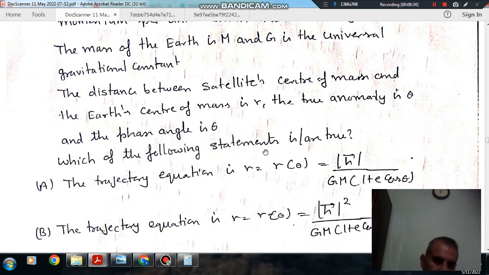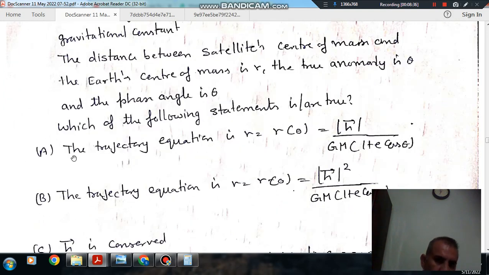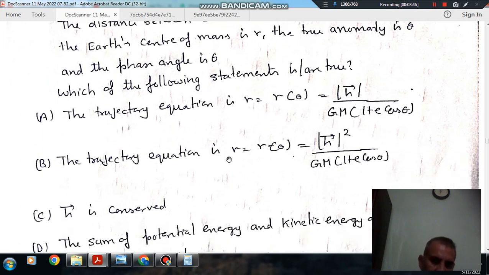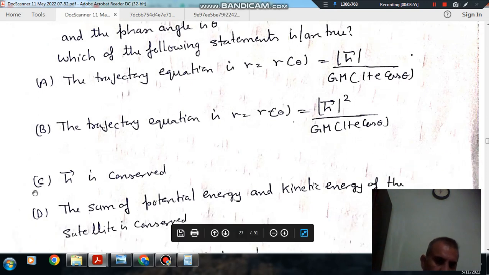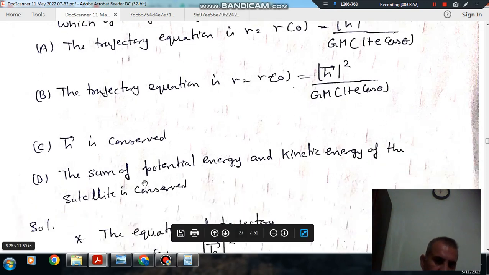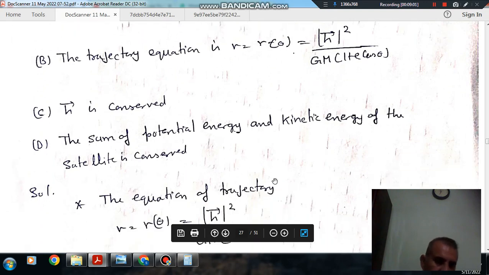Which of the following statements are true? Option A, the trajectory equation is r of theta equals modulus h divided by GM times 1 plus e cos theta. Option B, the trajectory equation is r of theta equals h square divided by GM times 1 plus e cos theta. Option C, h is conserved. Option D, the sum of the potential energy and kinetic energy of the satellite is conserved.